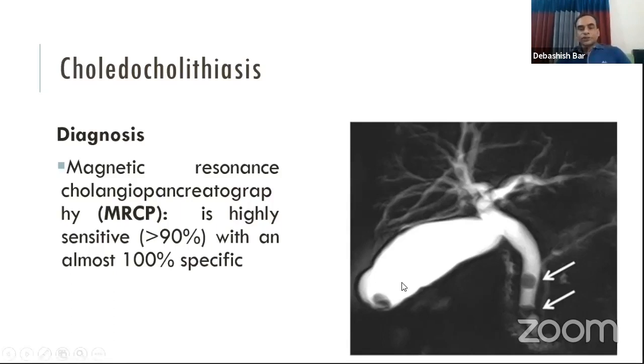Here, the fluid, that is the bile in the biliary tree, will be whitish, and the stone within the bile duct will be black in color. It is more than 90% sensitive and almost 100% specific for choledocholithiasis.